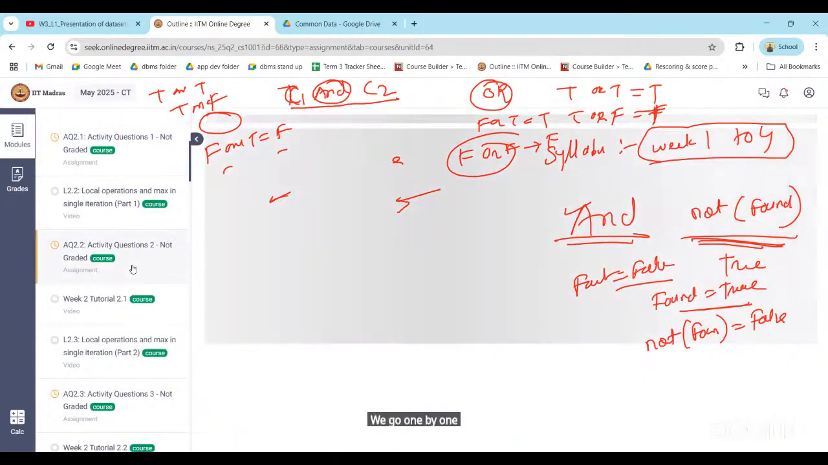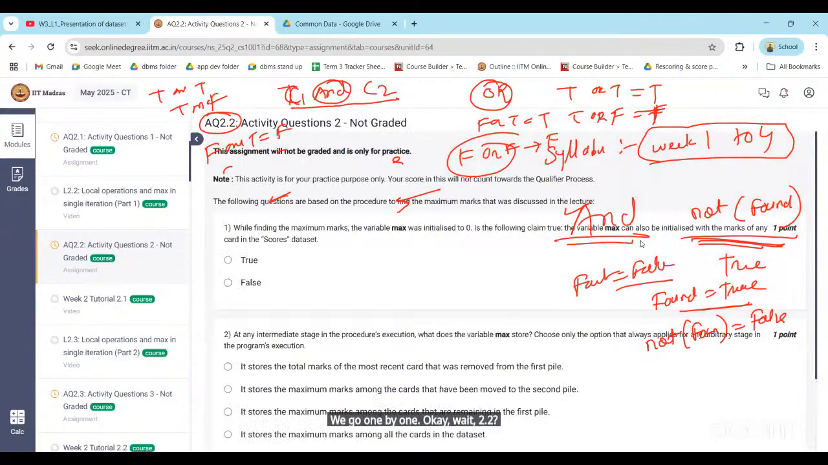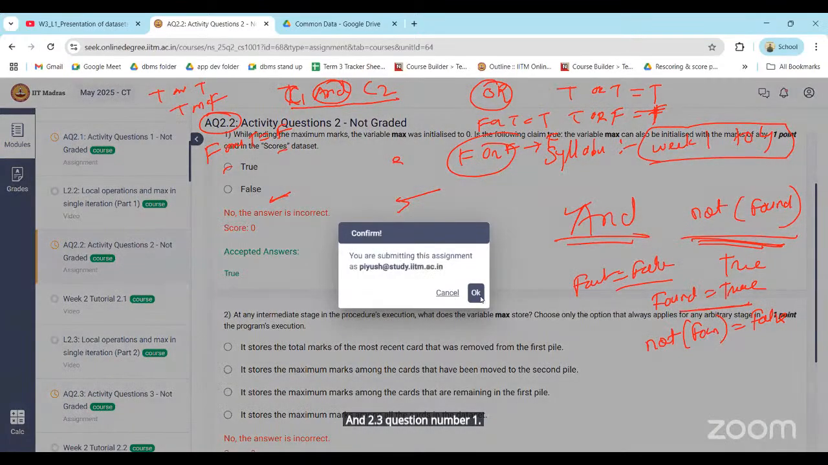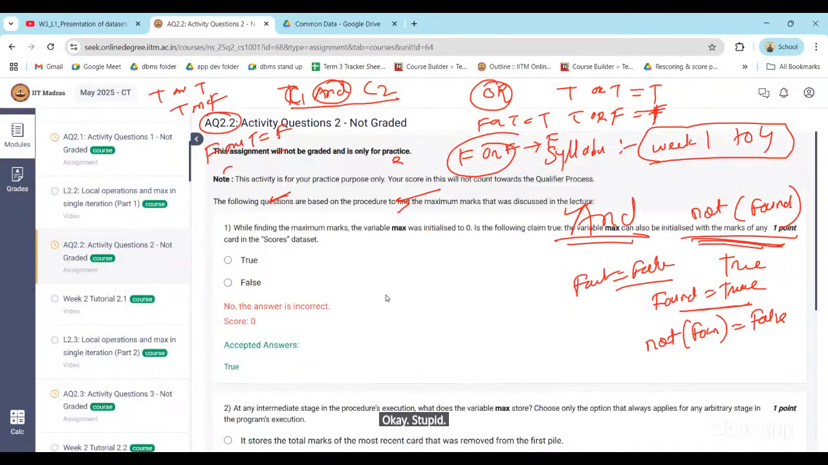Sir, 2.3 2.2, the question last number 1. Okay, wait. 2.2. 2.2 last question, sir. Yes, And sir. 2.2 I 2.3 have a question doubt, number sir. 1. 2.2 question number first, sir. Yeah, okay, 2.2 question number first and last, right? Both the questions. Okay.